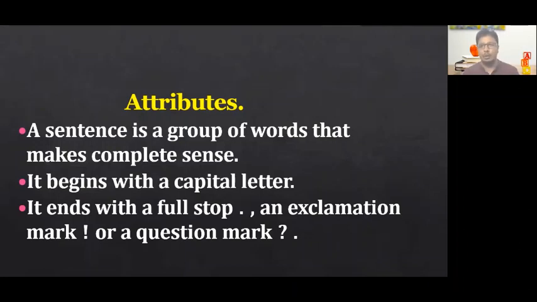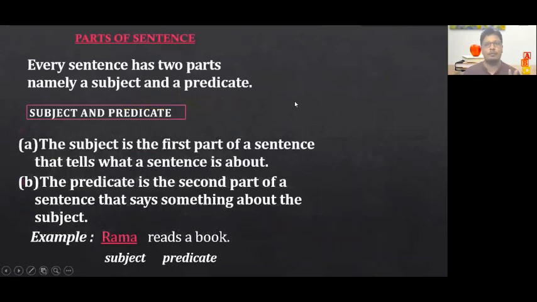So what I would like to convey is that a sentence always begins with a capital letter. If it is not beginning with a capital letter, it is not termed a sentence. And a sentence will always end with a full stop, a comma, an exclamatory mark or a question mark. So these are the attributes, or qualities, of a sentence.